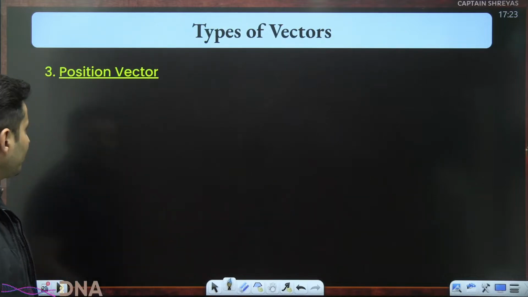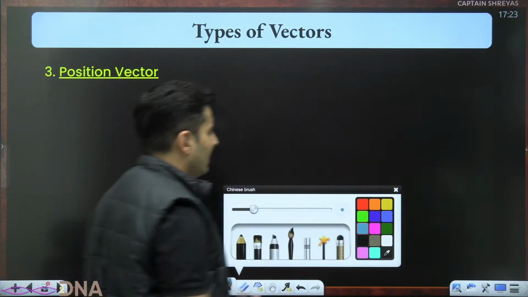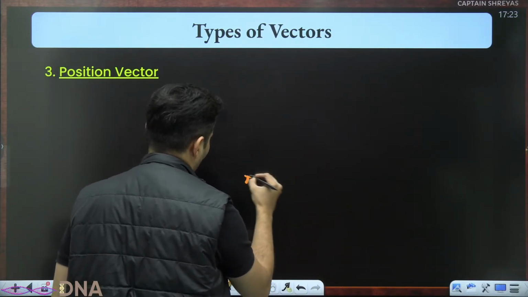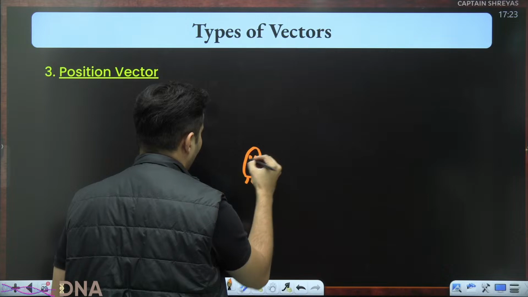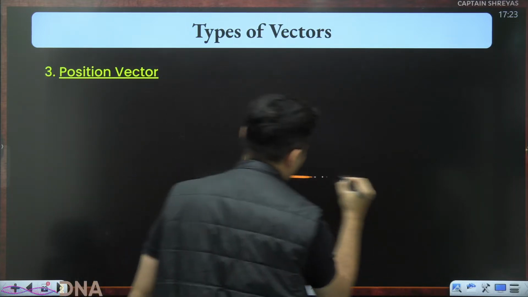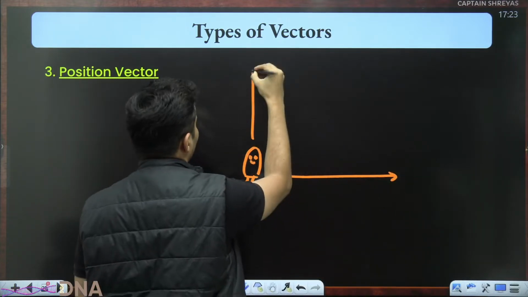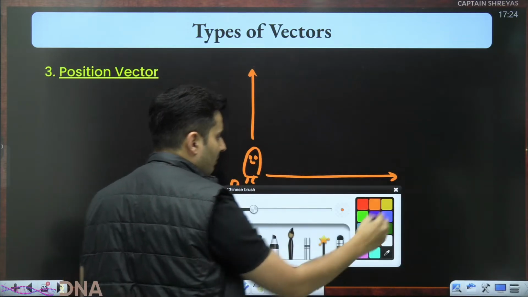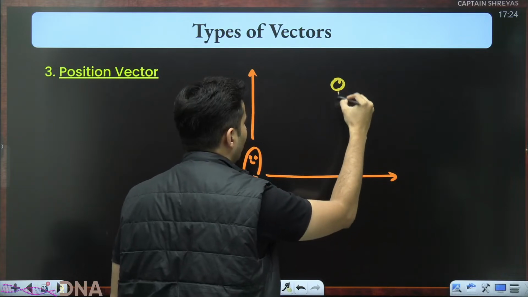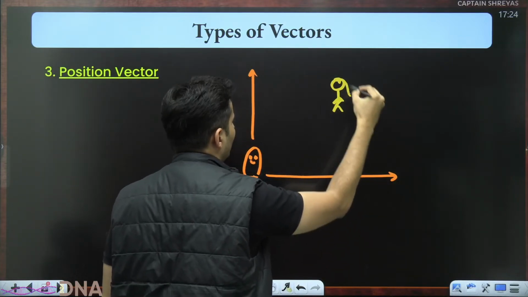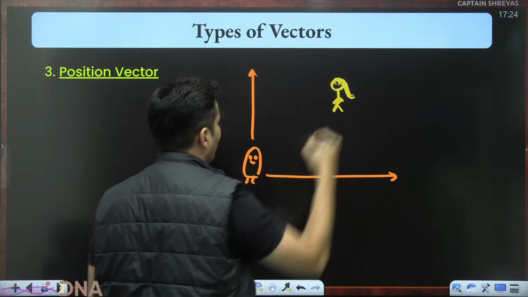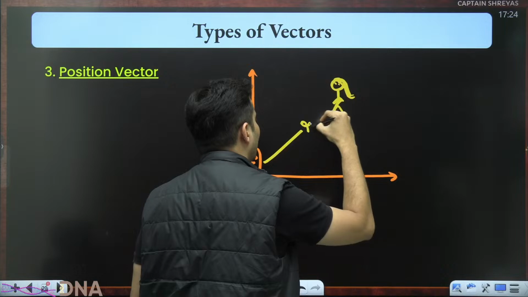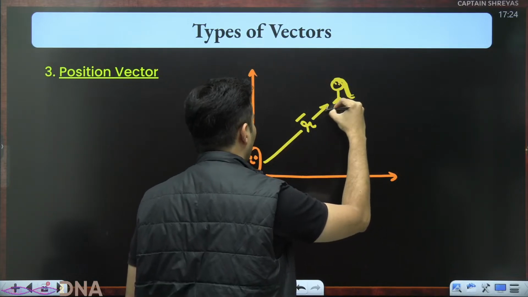Keep that in mind. Next, position vector tells me the position. Imagine we have a Pandu. Pandu is observing everything around him. This is the x-axis for Pandu, this is the y-axis for Pandu, etc. Pandu is at the origin, he is the observer. Pandu, who does he see? Obviously a Champa. So this is the Champa who Pandu is observing. So what is Champa's position with respect to Pandu? That is represented usually by R bar.